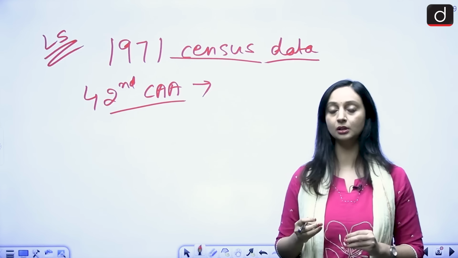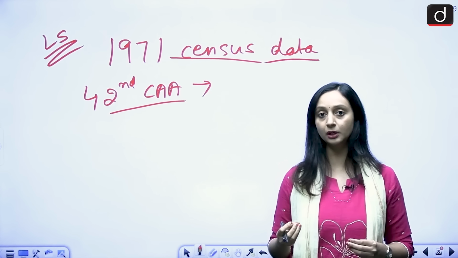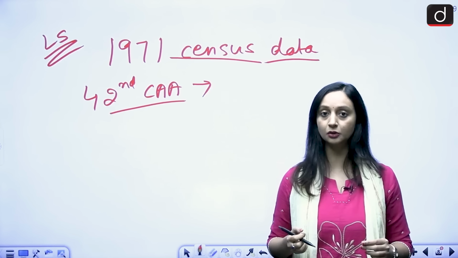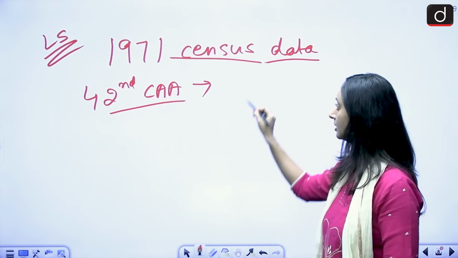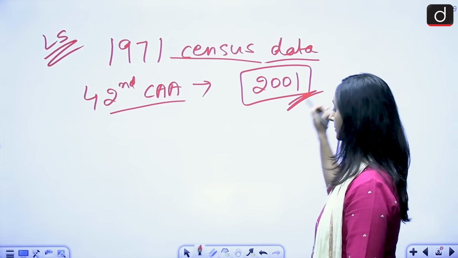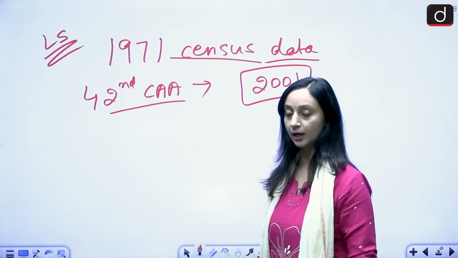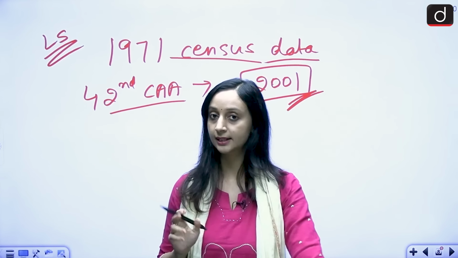Because of population control policies that were implemented so aggressively, southern states were doing well and the northern states were not doing that well. So we decided to freeze this till 2001 and then come up with a solution.